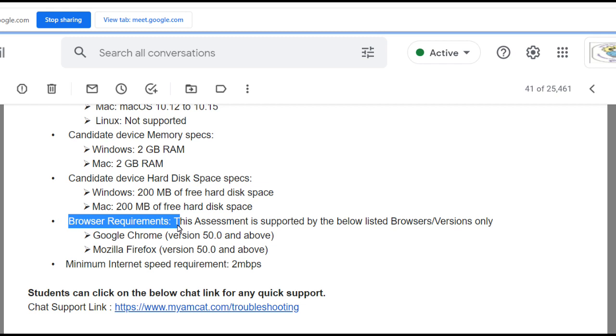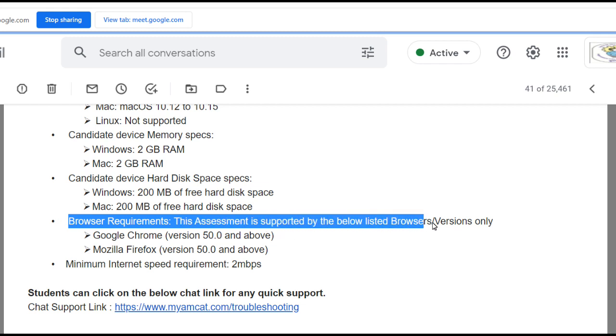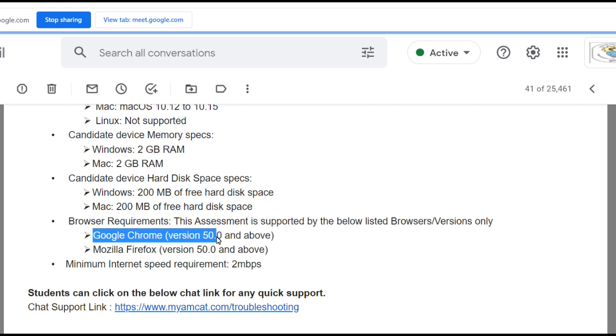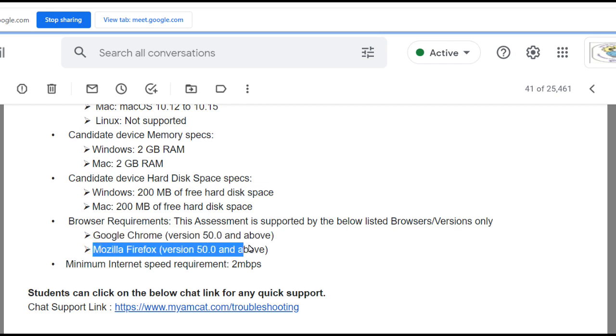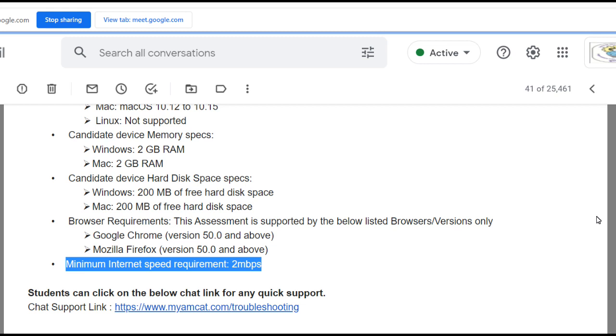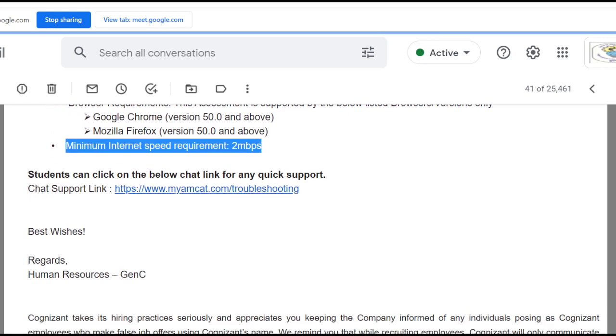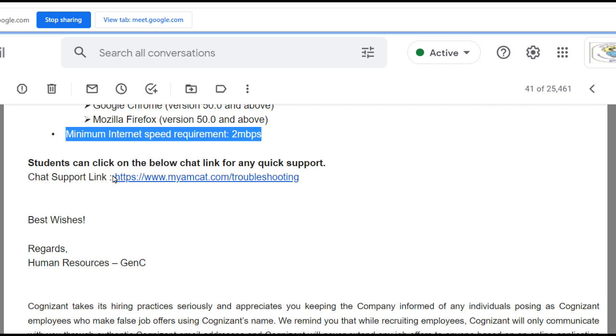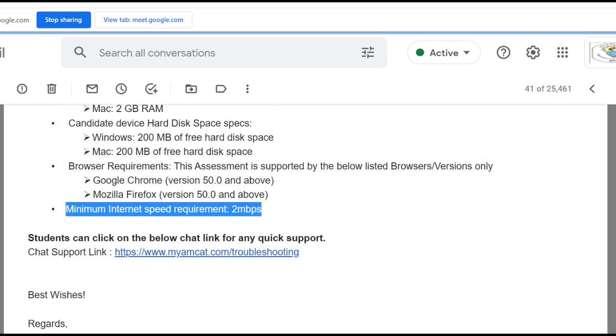Now browser requirement: this assessment is supported by the below listed browser versions only. That is Google Chrome. Always go for Google Chrome 50.0 and above. If it's not, upgrade it. If you are using Mozilla Firefox, use version 50.0 and above. Minimum internet speed required is 2 Mbps. If you have any technical queries or problems, use this chat link, myamcat.com troubleshooting. So this is all the information that was given by the company.